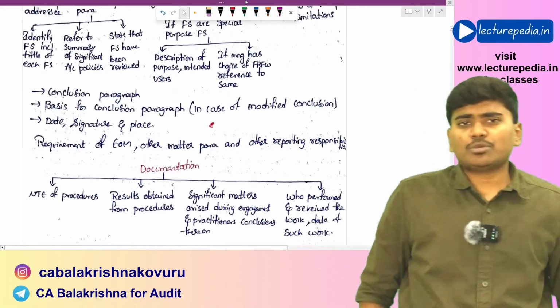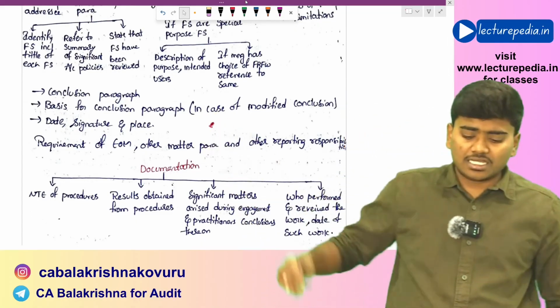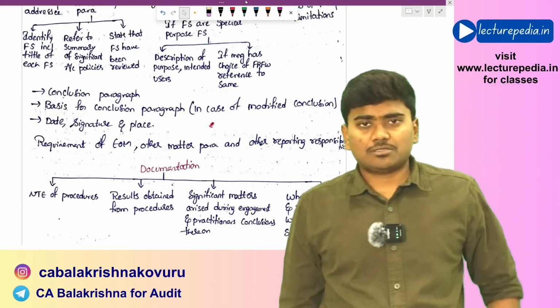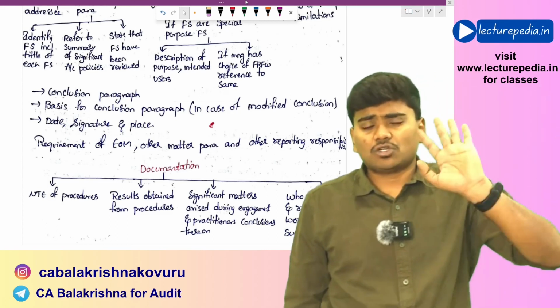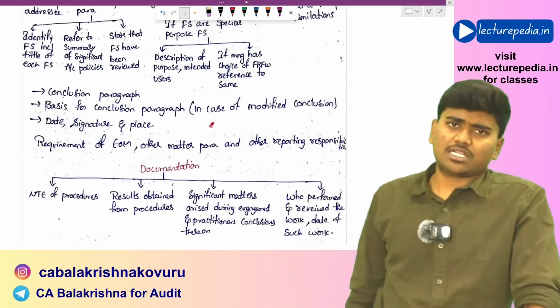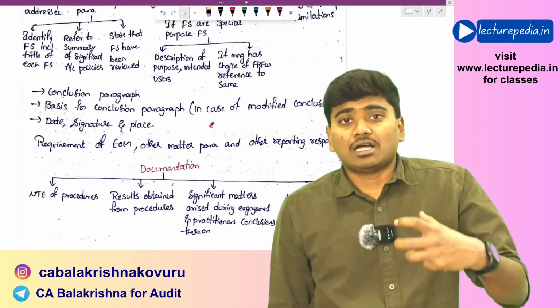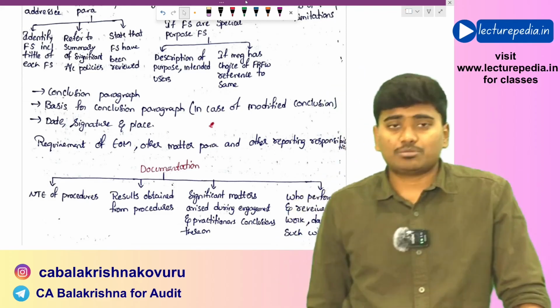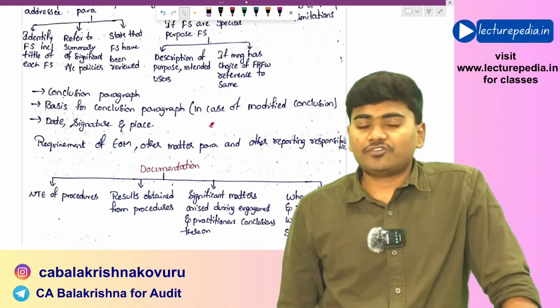And again, the requirements with respect to emphasis of matter paragraph, other matter paragraph, and other regulatory requirements, all that will be as it is applicable as in case of audit. Okay, emphasis of matter paragraph you will give when the auditor wanted to emphasize a particular item that is present in the financial statements, if it is very much important for the users' understanding of the financial statements.